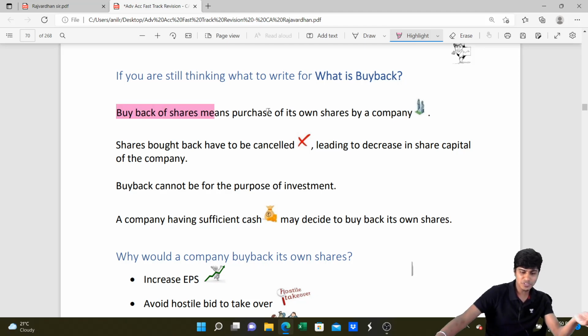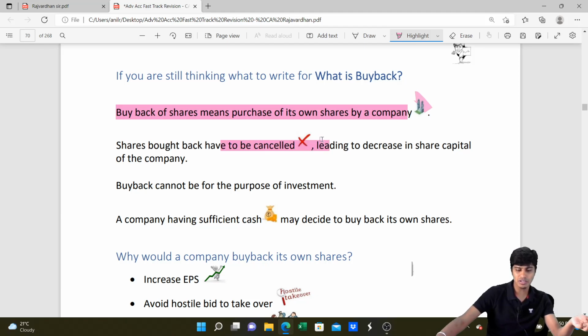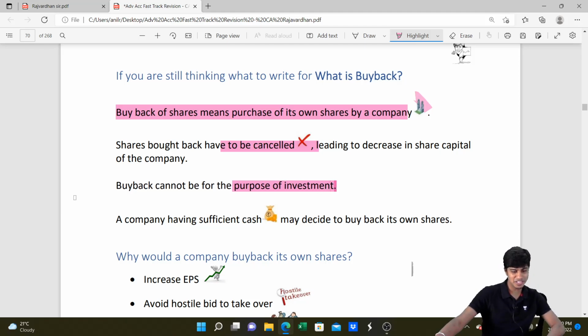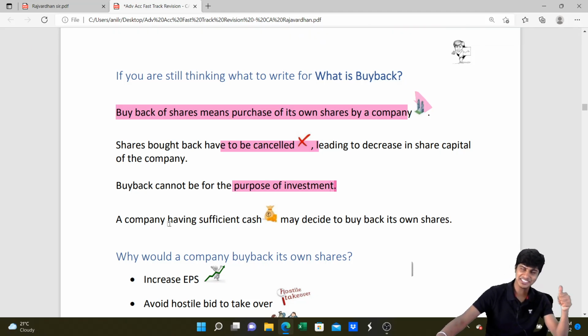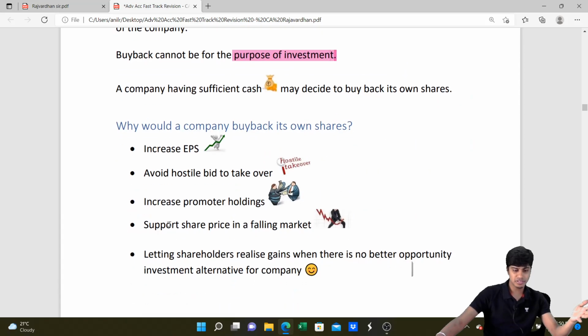Buyback of shares means what? Purchase of its own shares by the company. Shares bought back have to be cancelled. The company cannot reissue them, leading to a decrease in share capital of the company. Buyback cannot be for the purpose of investment. The company cannot invest money in itself. This should be with another objective. It cannot be an investing objective, and this is possible only when the company has sufficient cash. Got it? So I hope you guys understood the basic topic of buyback.